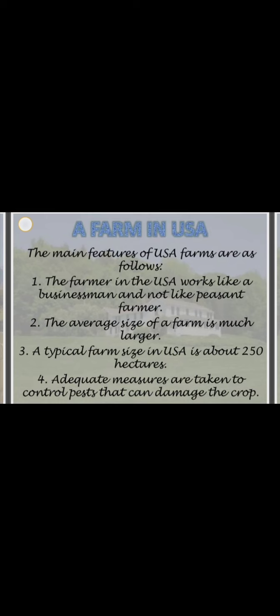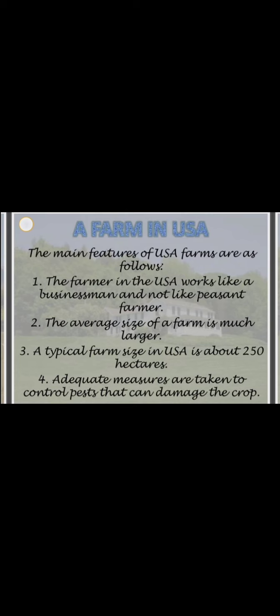Next, compare American farms and Indian farms. The main features of USA farms. The first one, the farmer in the USA works like a businessman and not like a peasant farmer. That means most Indian farmers work like peasants, whereas American farmers work like business persons. And the second one, the average size of a farm is much larger in the USA, about 250 hectares. Whereas farms in India are fragmented because of the law of inheritance.